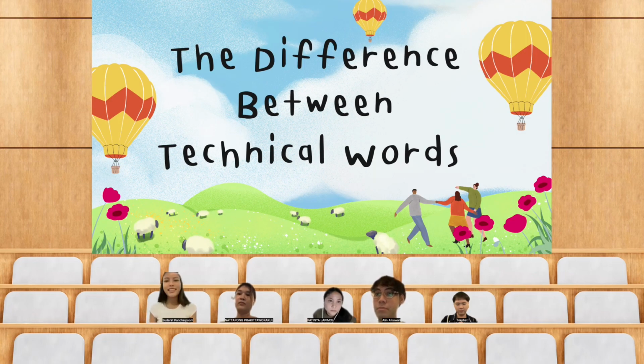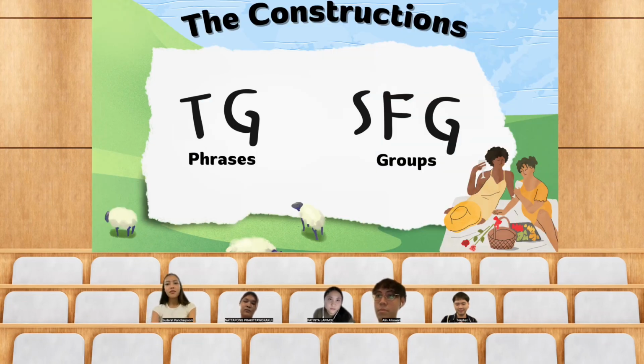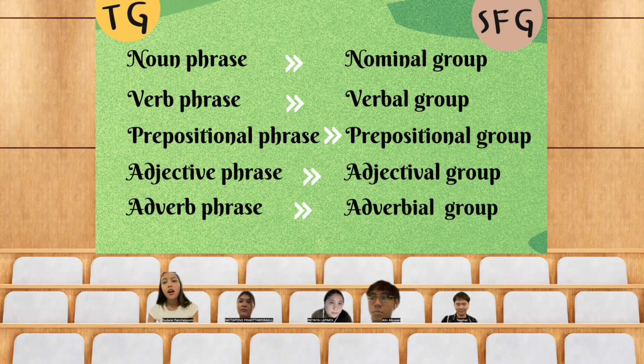Thank you, Patinya. Next, I'm going to discuss one different aspect between transformational generative grammar and systemic functional grammar. The constructions in transformational generative grammar are called phrases. On the other hand, systemic functional grammar calls them groups. The left side shows constructions of transformational generative grammar, and the right side shows constructions of systemic functional grammar.